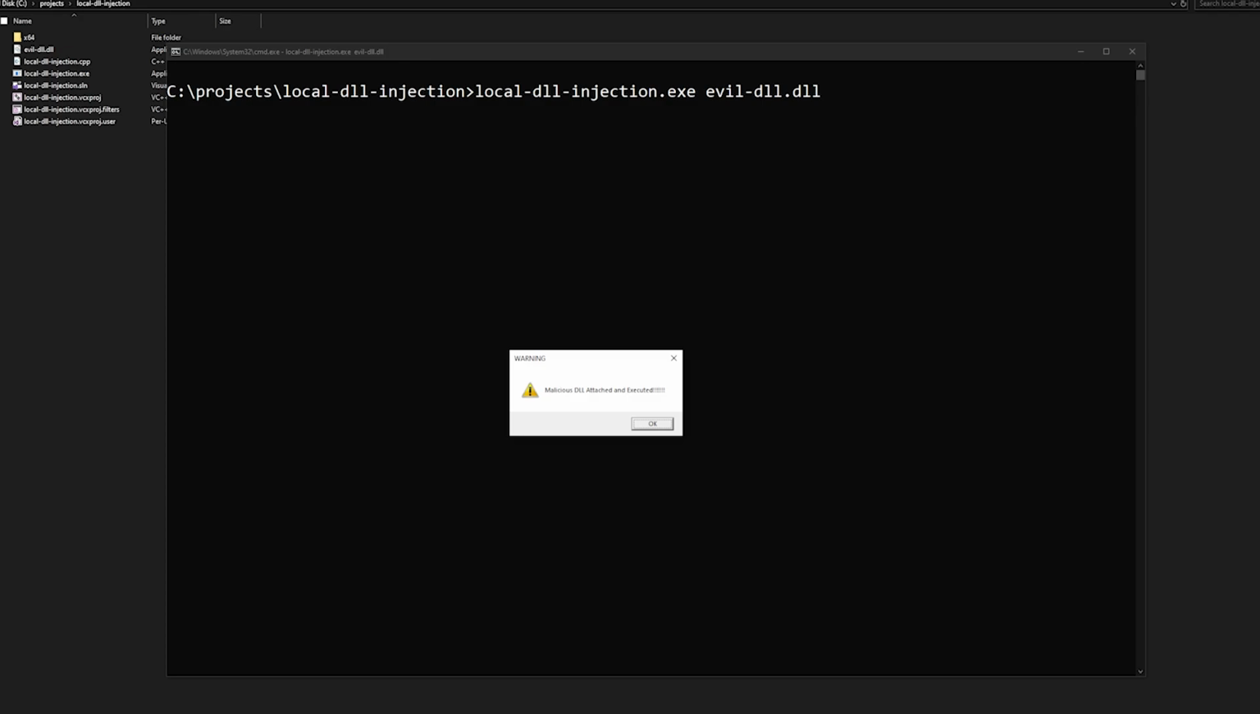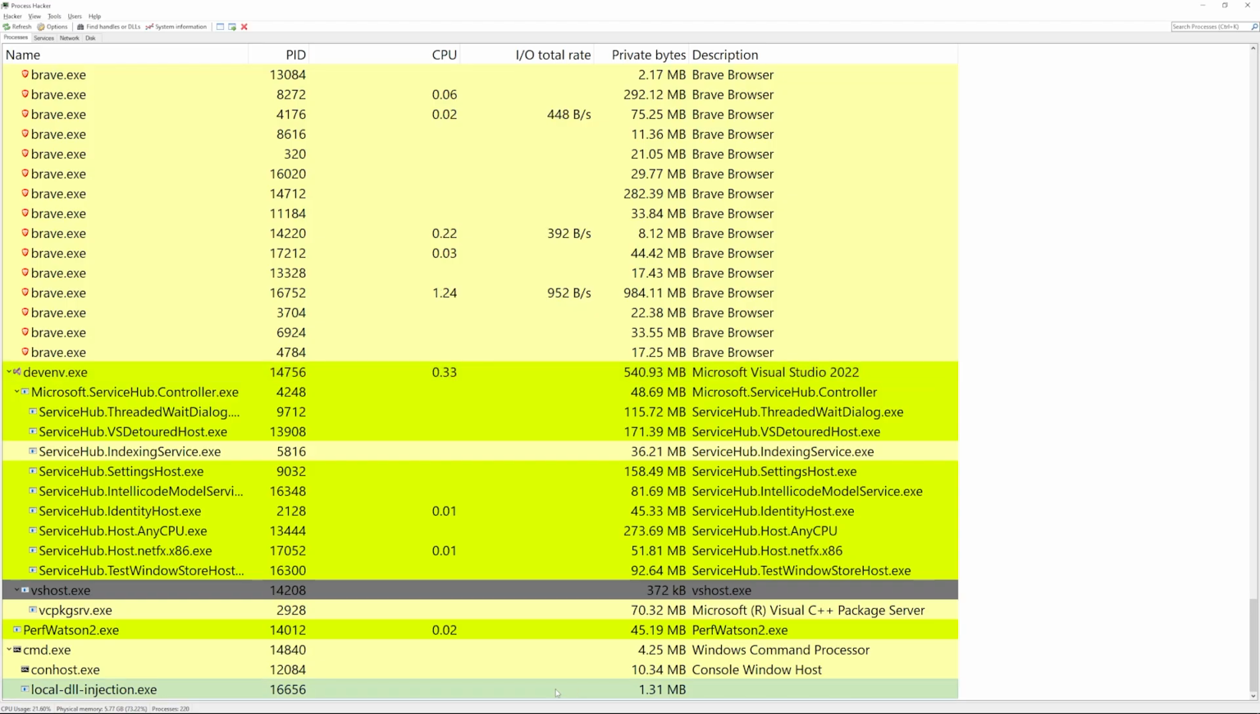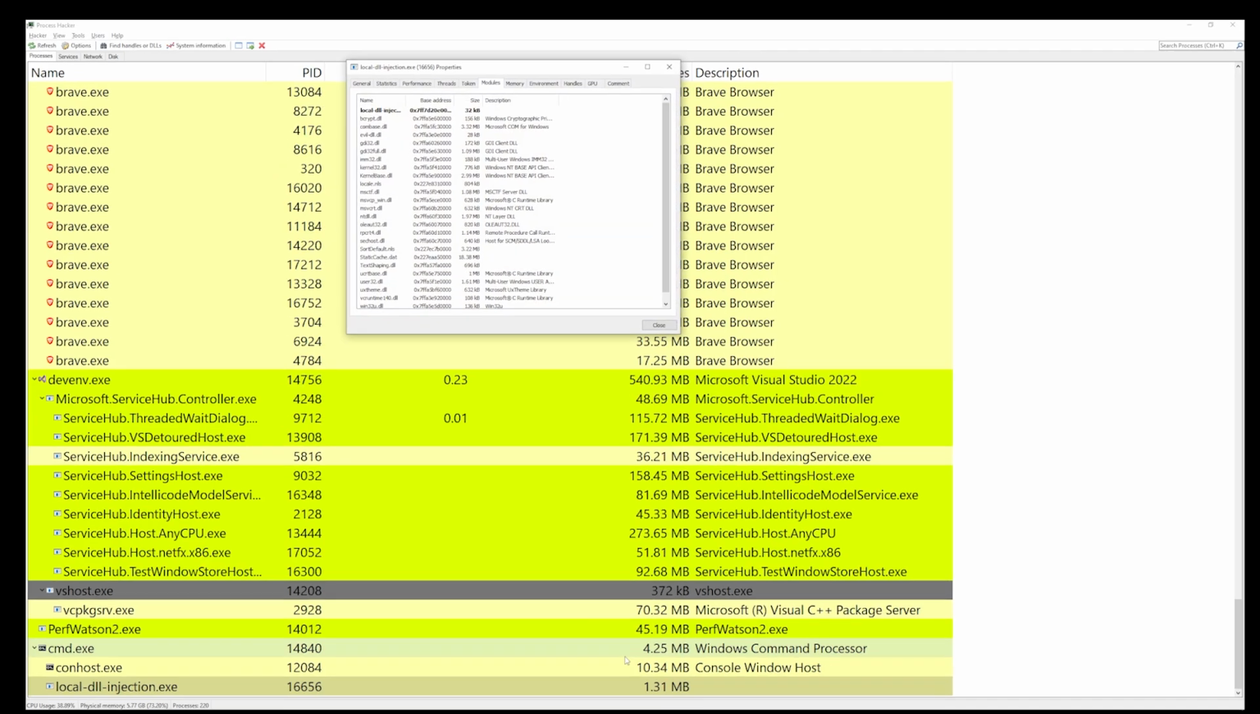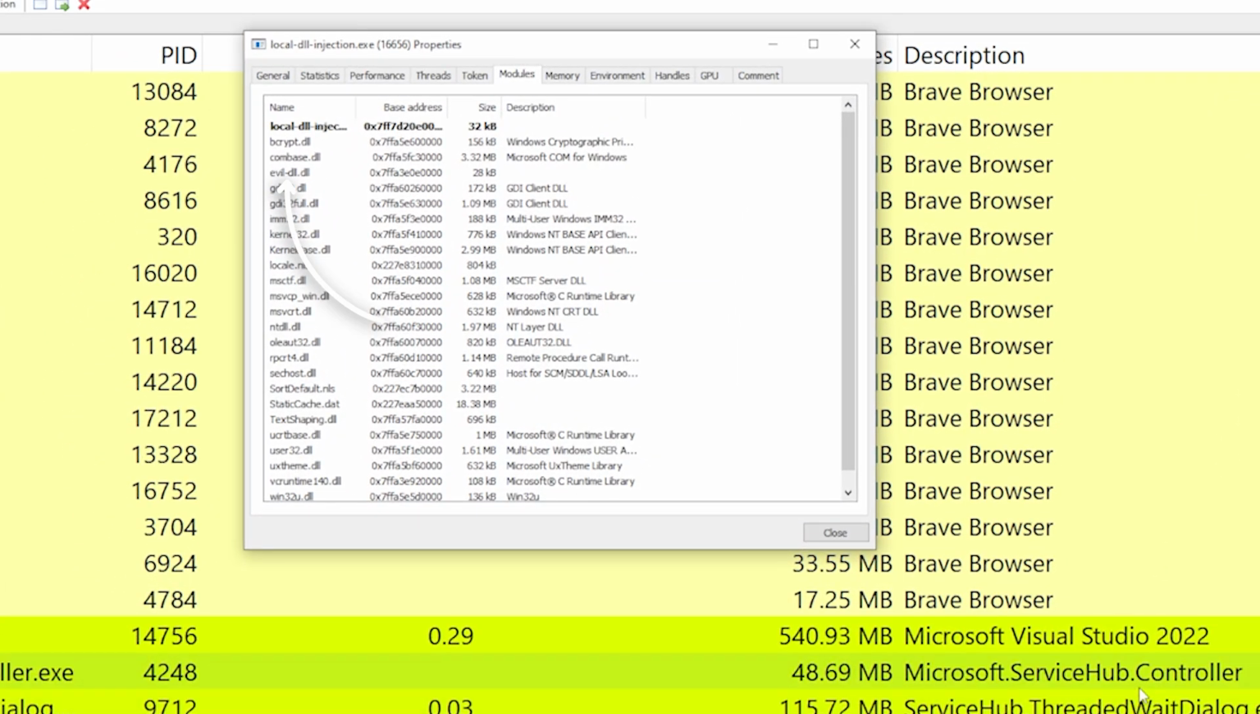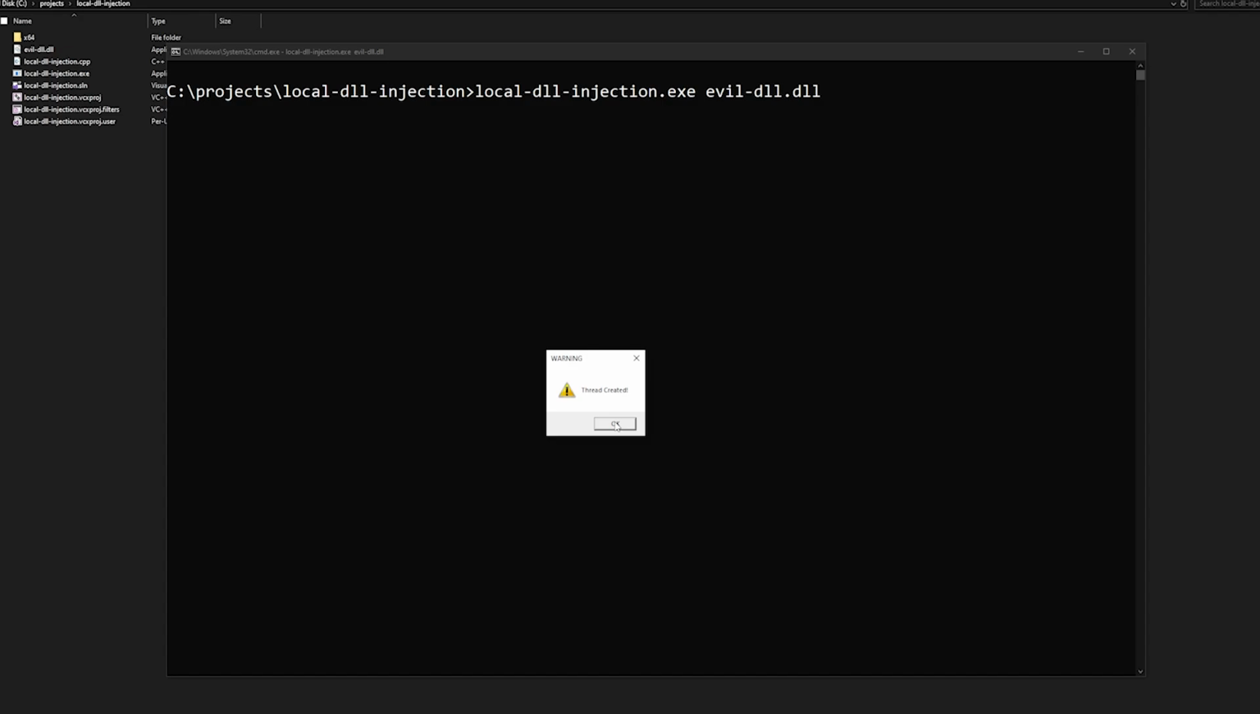And we can even confirm that our malicious DLL is residing in the memory of our process by inspecting the loaded modules inside its memory space using Process Hacker. Moving on, we can see the rest of the callbacks are executed successfully without any issues.